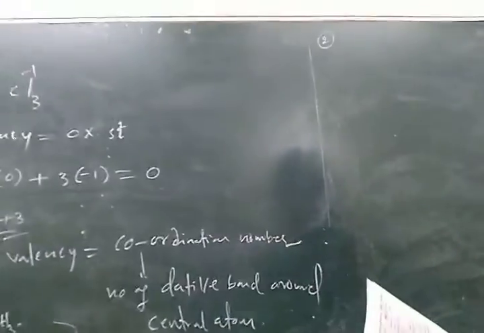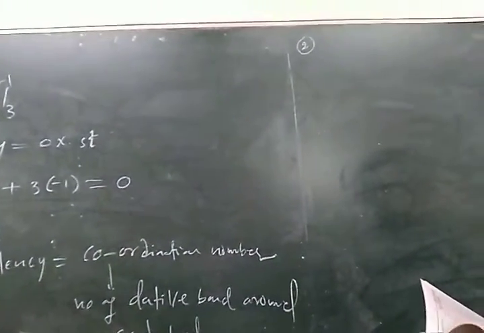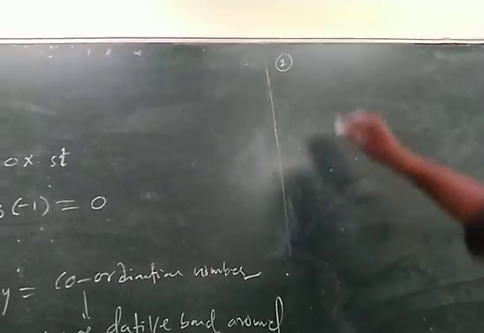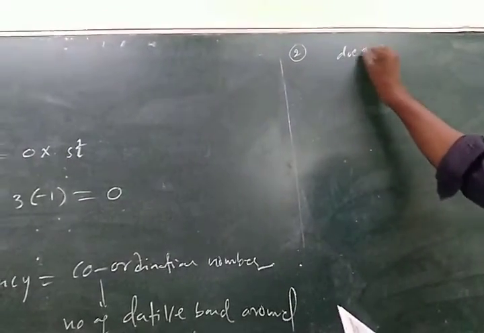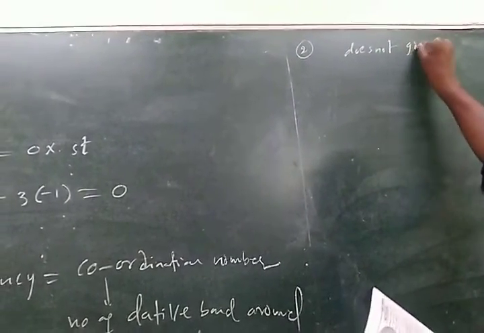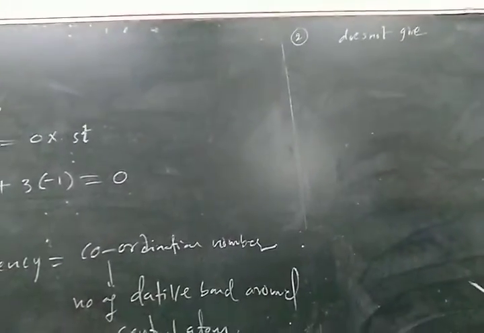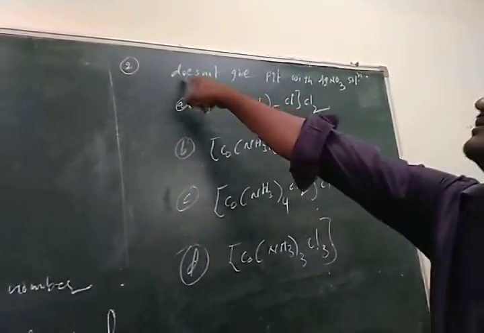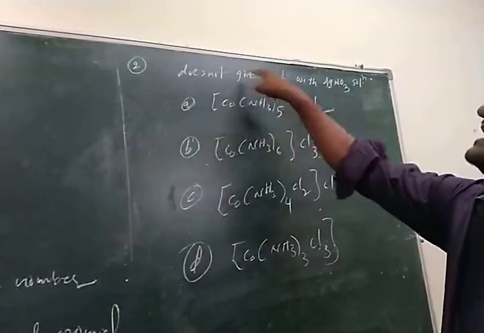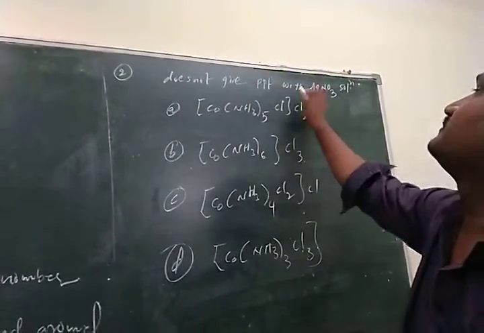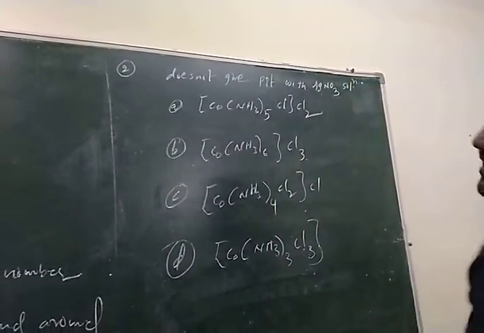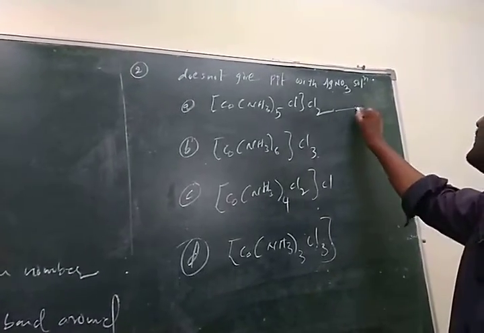Next, question number 2. Which of the following complexes does not give precipitate with silver nitrate solution?